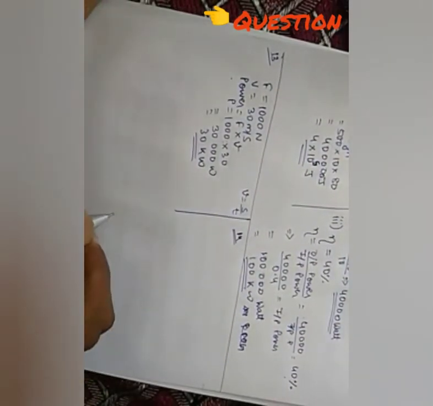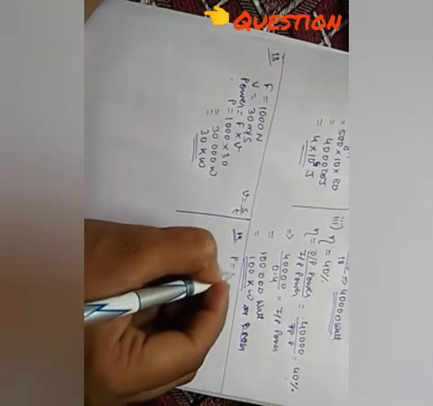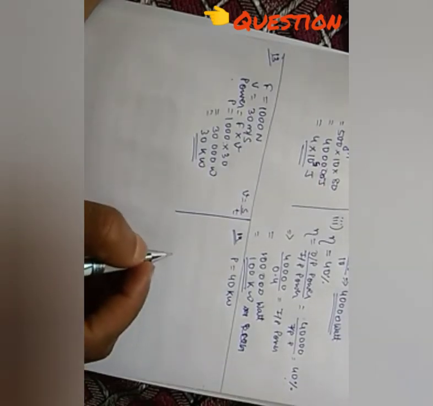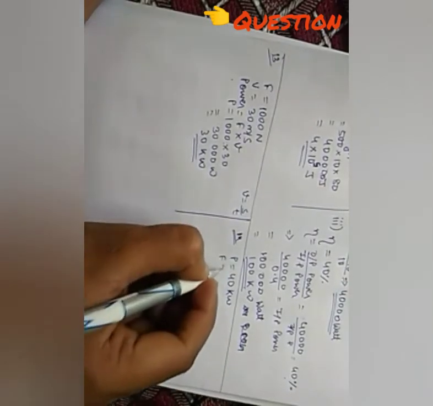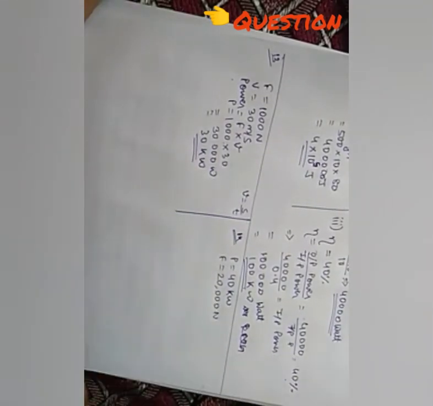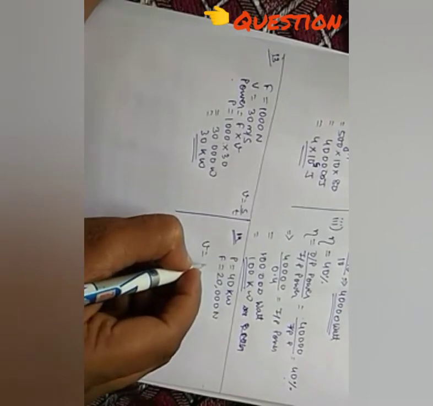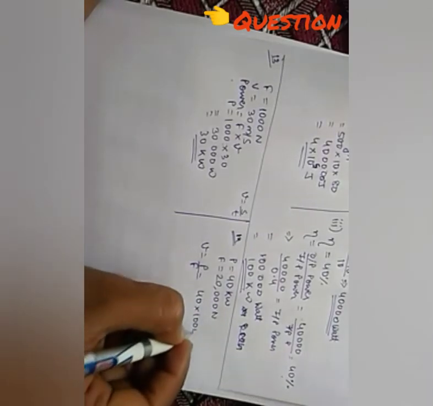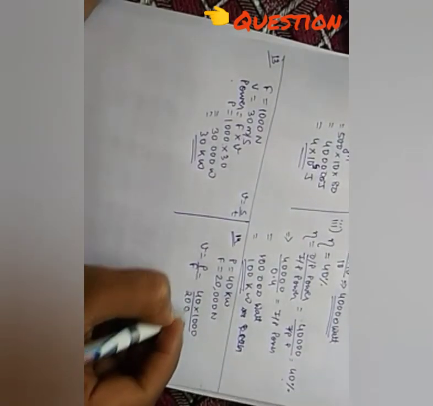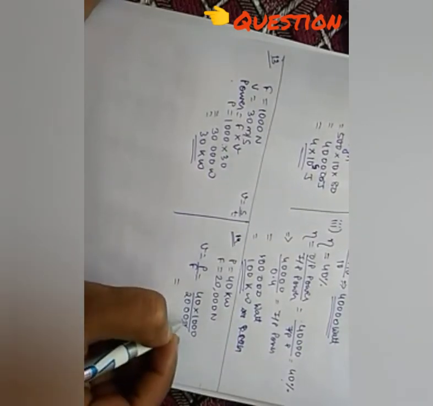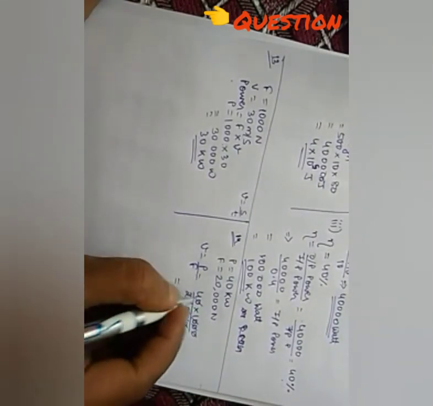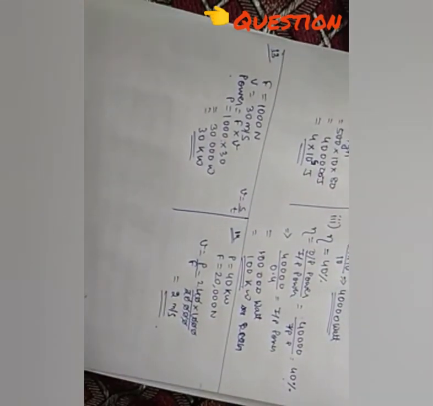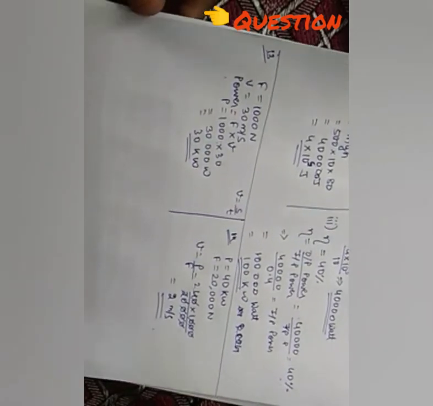14. If the power of a motor is 40 kilowatt, at what speed can it raise a load of 20,000 Newton? The force is given 20,000 Newton and it's simply asking the velocity. So velocity will be equal to power by force. So 40 into 1000 by 20,000, it will come 2 meter per second. This is the first exercise, exercise 2a. All the numericals I have done.